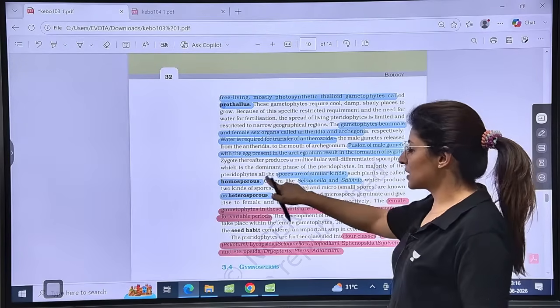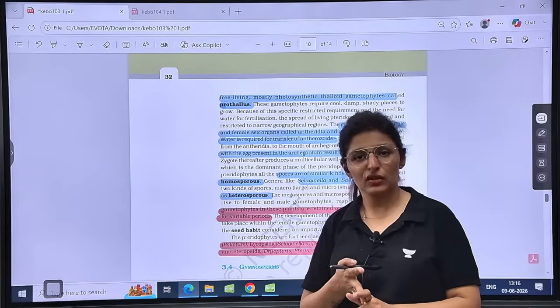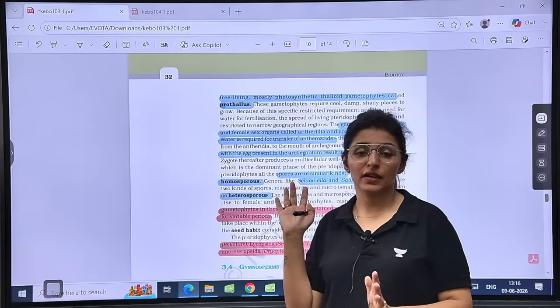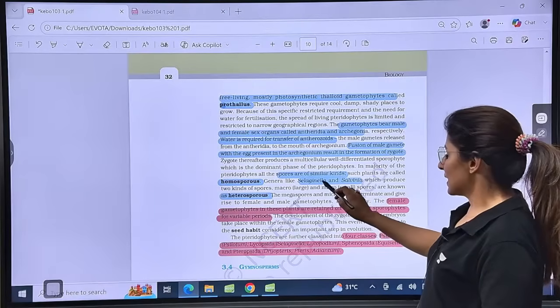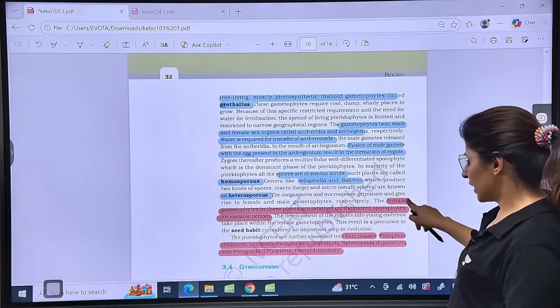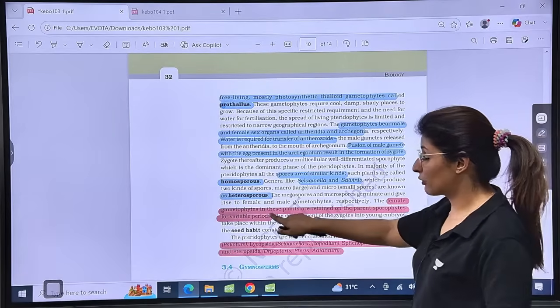Spores of similar kinds, homosporous. So algae, bryophytes and most of the pteridophytes, they are homosporous, right? But few exceptions will start occurring here. For example, Selaginella and Salvinia. See here, Selaginella, Salvinia are heterosporous. Very important line, female gametophytes in these plants are retained on the parent sporophyte for variable period.